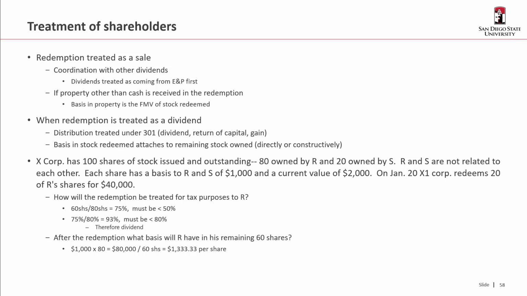So after the redemption, what basis will R have in those remaining 60 shares? Well, the old basis was 80,000, right? That's the $1,000 per share times 80 shares. So 80,000 is now divided by the 60 shares, or $1,333.33 per share.